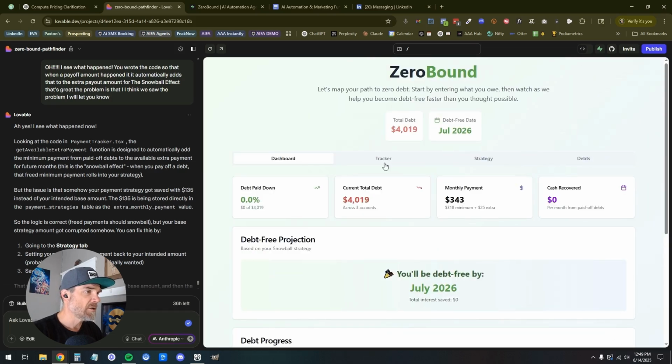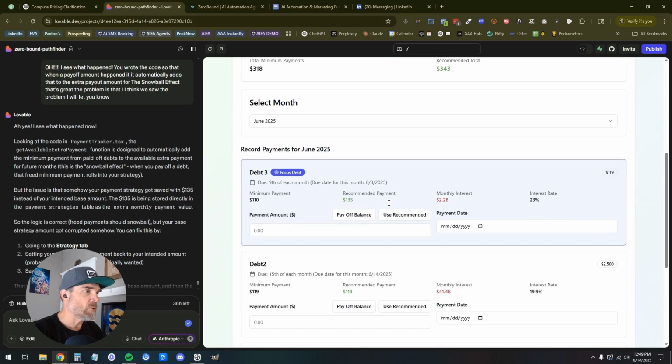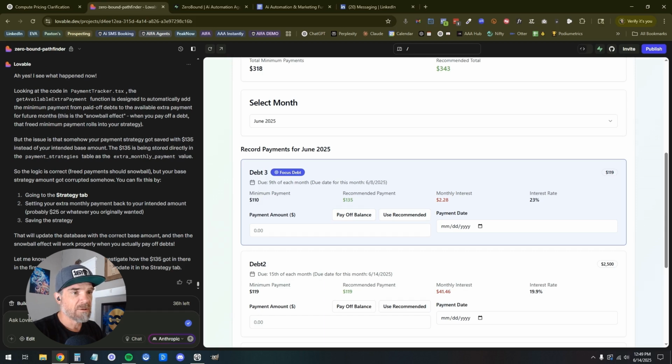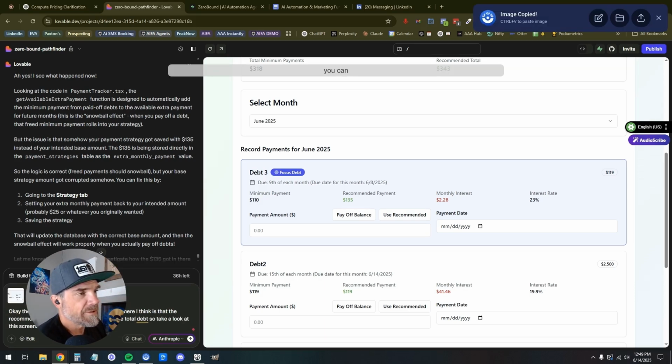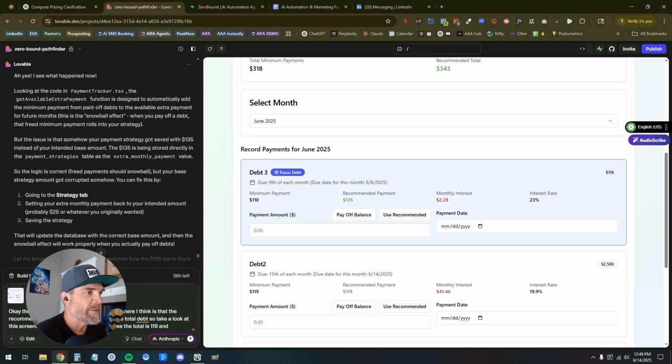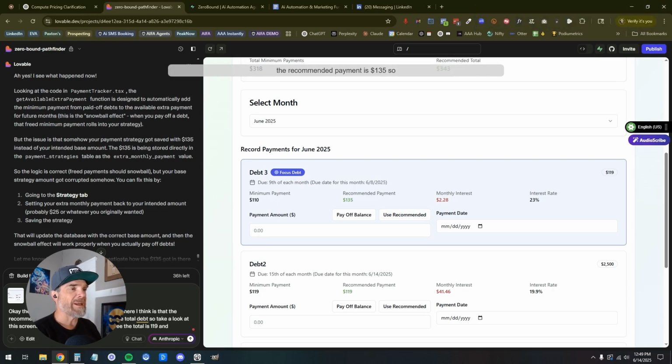Let's go into tracker. Cool. Recommended payment, 135. Okay, so there's the last thing we're going to do. The last piece of logic we need to work on here, I think, is that the recommended payment can't be more than the total debt. So take a look at this screenshot here. You can see for debt 3, the debt total is 119 and the recommended payment is 135. So the recommended payment should never exceed the minimum payment.